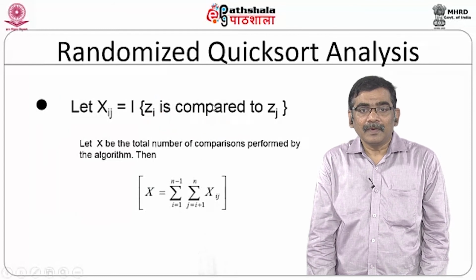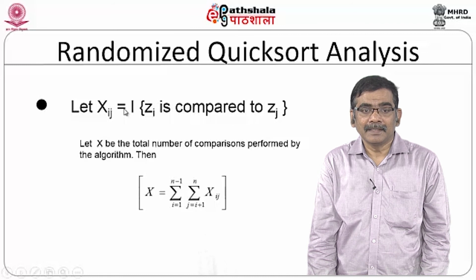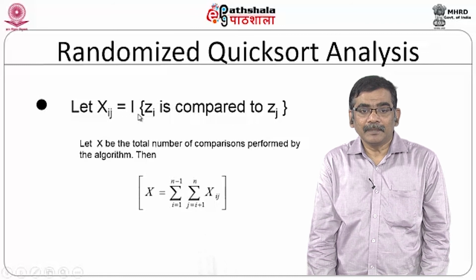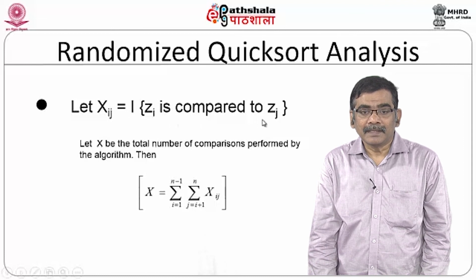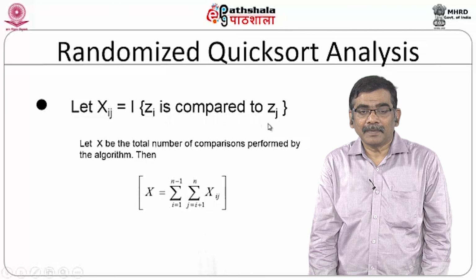Fine. What is the indicator variable for randomized quicksort? It is going to be 1 if Zi is compared to Zj, otherwise it is going to be 0.